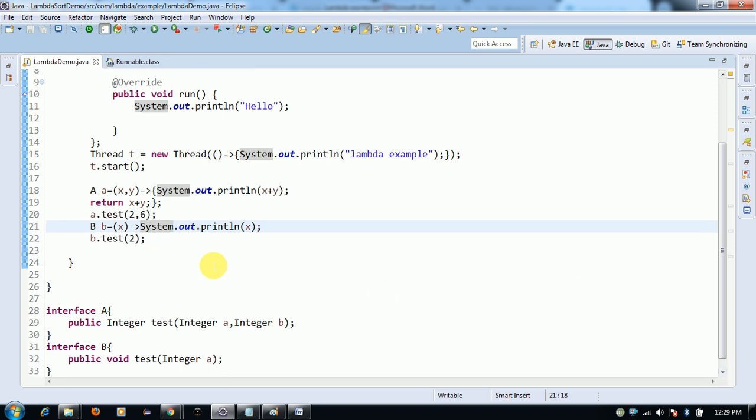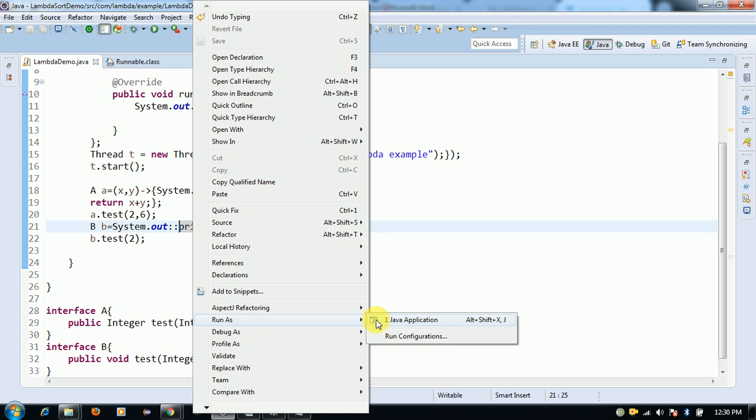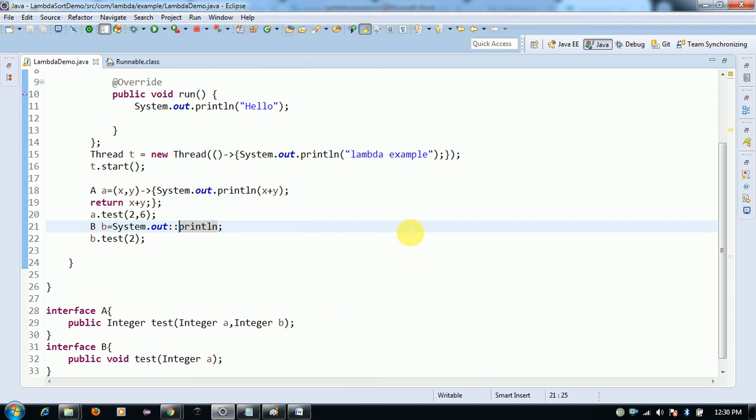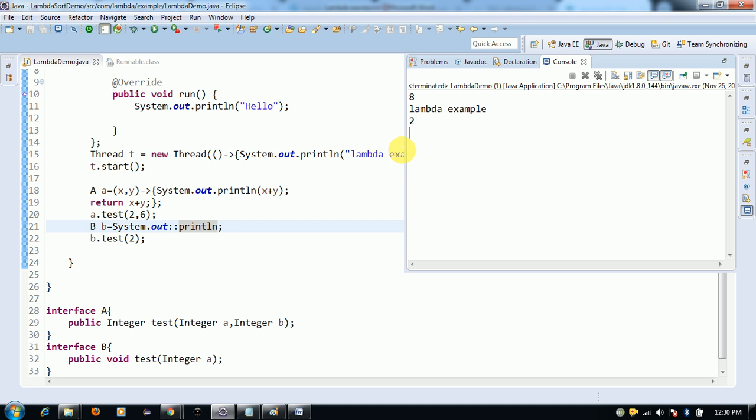On the left-hand side we have one parameter and on the right side we have the same parameter, so we can replace this using a method reference and remove the duplicate code. For readability we can use a method reference with the double colon. If you run this, it will print 2. It's working fine.